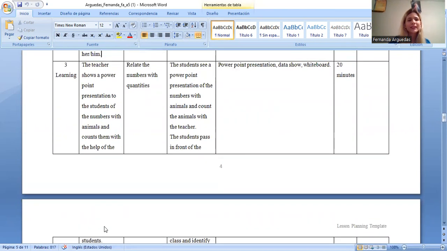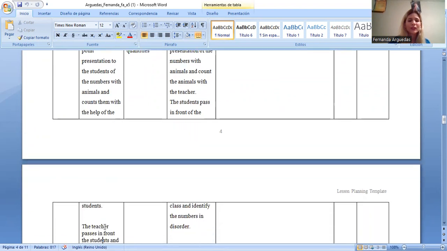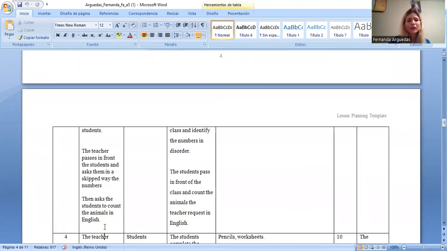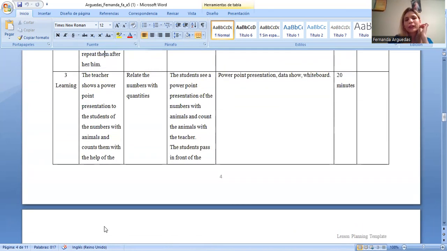In the learning stage, the teacher will show a PowerPoint presentation to the students, and in this presentation, the students will watch the numbers and animals and will count the animals with the help of the teacher. Then the teacher is going to pass in front of the students and ask them the numbers in a skip way. And finally, the teacher asks the students to count the animals in English. The aim for this is to relate the numbers with quantities.